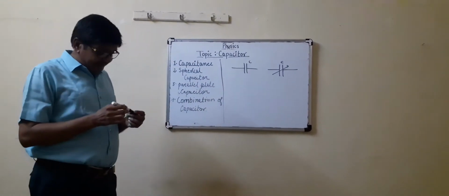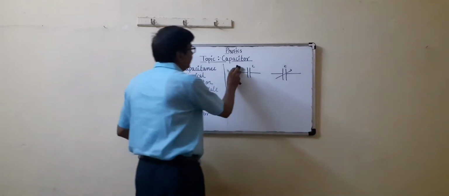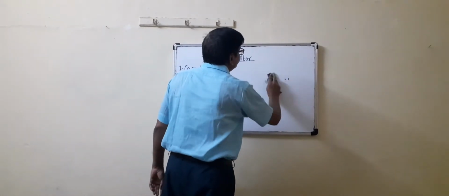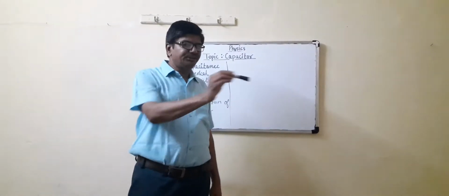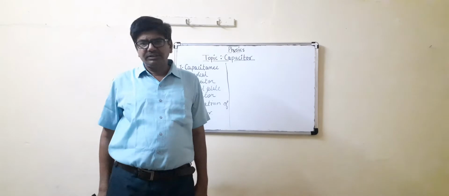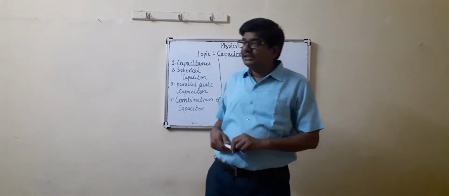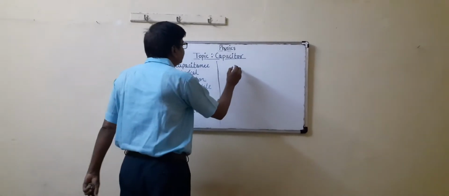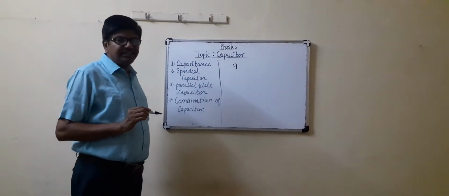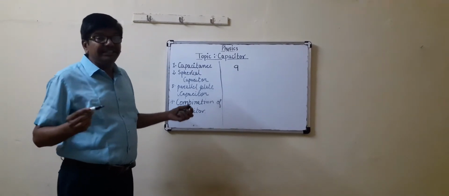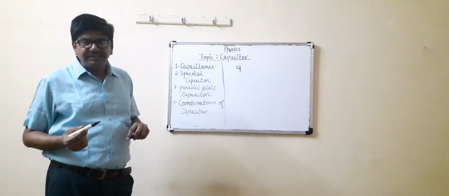Now the question is, what do you mean by capacitance? Capacitance means, suppose a charge Q is given to a conductor. Its potential increases. A charge Q, meaning small q, given to a conductor, its potential increases. Suppose we increase the magnitude of charge, potential will also increase.